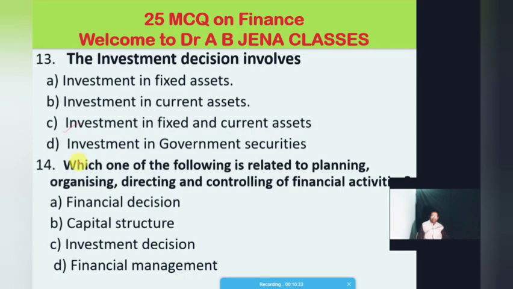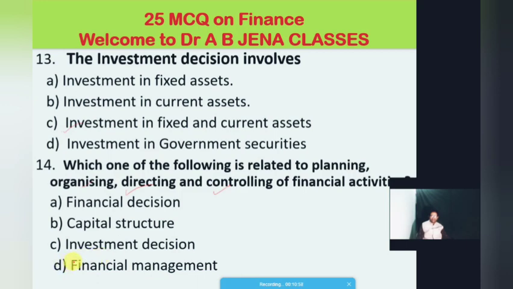Okay, so now we will move to the 14th MCQ. Which one of the following is related to planning, organizing, directing and controlling the financial activities? Option A, financial decision; B, capital structure; C, investment decision; and the last option D, financial management.